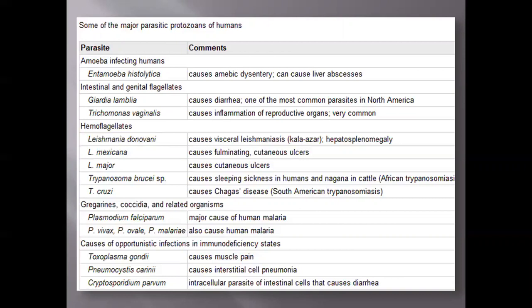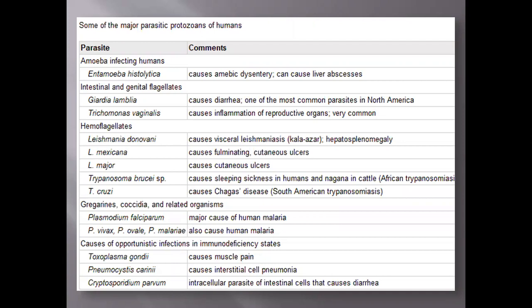Hemoflagellates are mainly responsible for diseases like Leishmania donovani, which causes visceral leishmaniasis or hepatosplenomegaly.